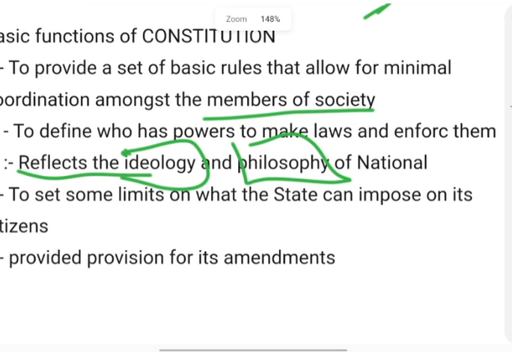To set some limits on what the state can impose on the citizens. Like as there are fundamental rights जो नहीं छीने जा सकते हैं. In case of emergency जिनको रोका जा सकता है, but उनको छीना नहीं जा सकता. It imposes the limits on the state.